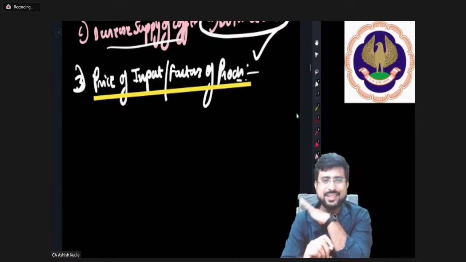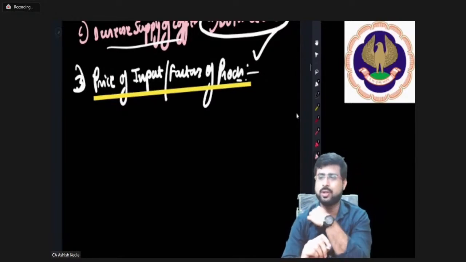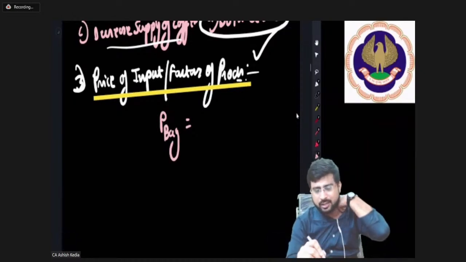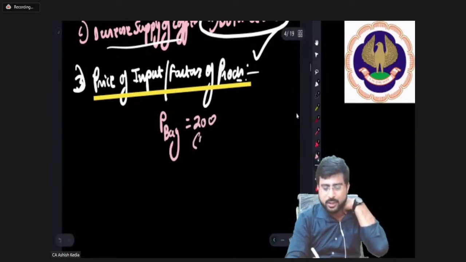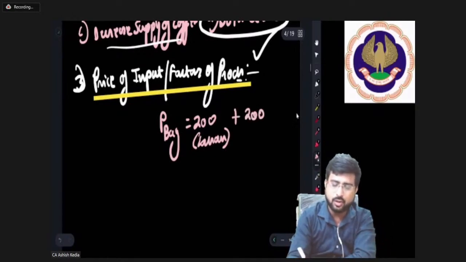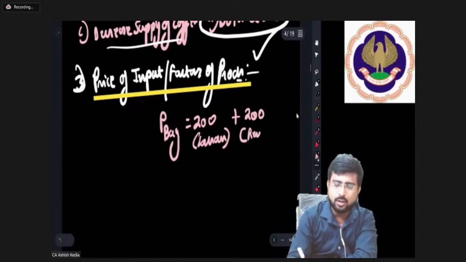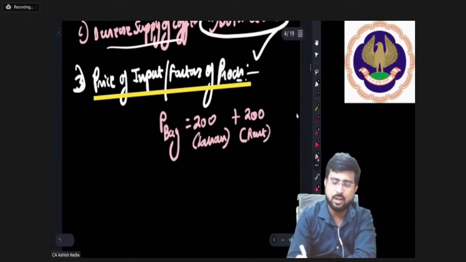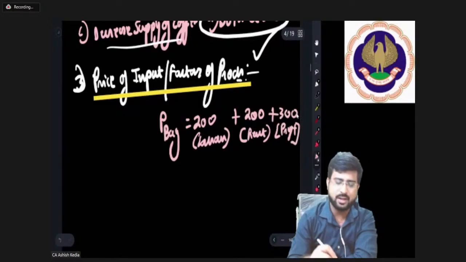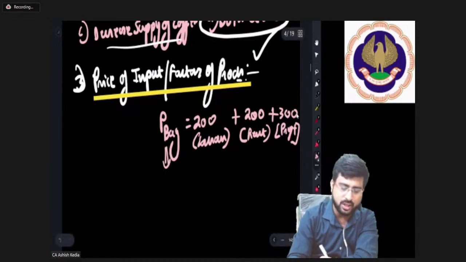Let's say for a per unit price of a particular product, a bag, 200 is given to labor for their work on the bag, 200 is given as rent for a place to manufacture the bag, and finally 300 is kept as profit margin. So overall the price of the bag tends to be 700 rupees under the current scenario.